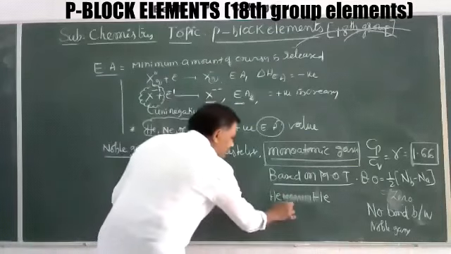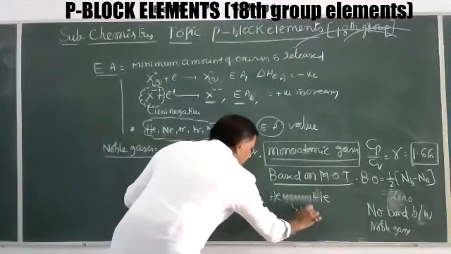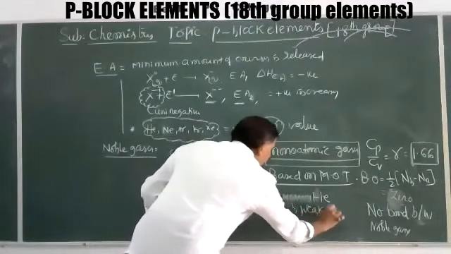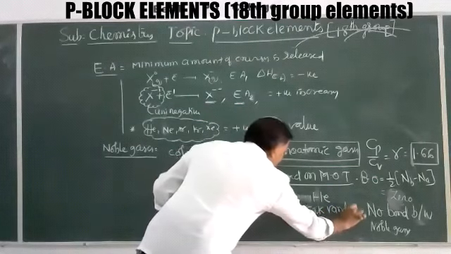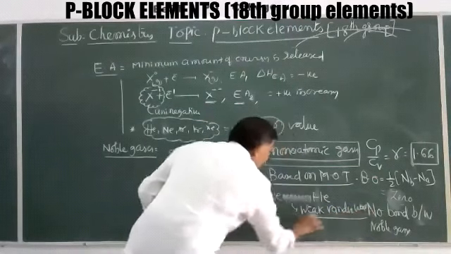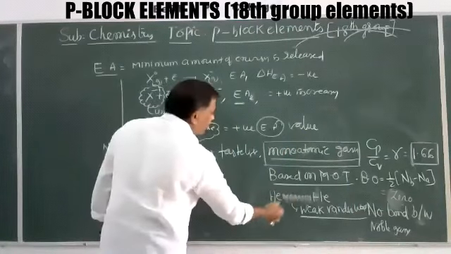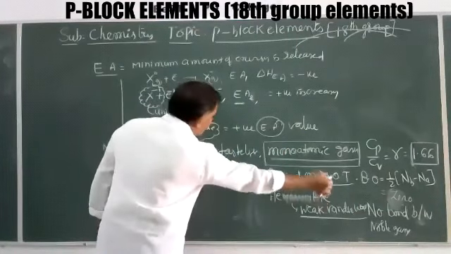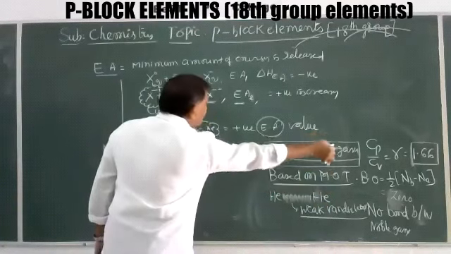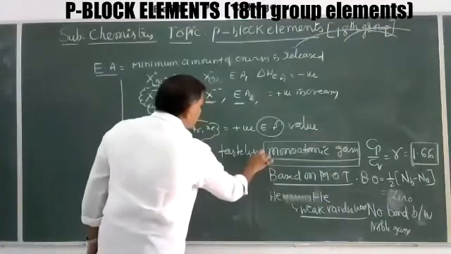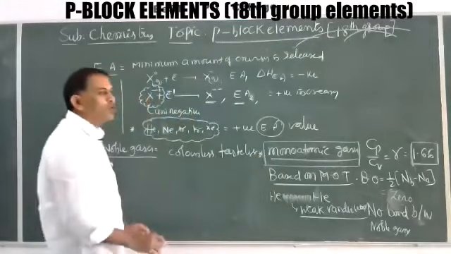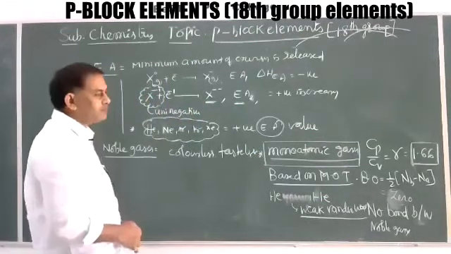Weak attractive forces exist between helium or neon. There are no accurate bonds like covalent bonds. Bond order value is 0, and Cp by Cv value is that. That's why they are considered monoatomic gases.